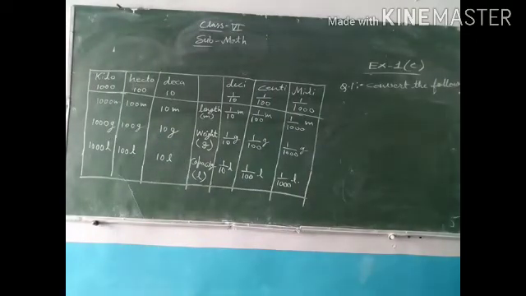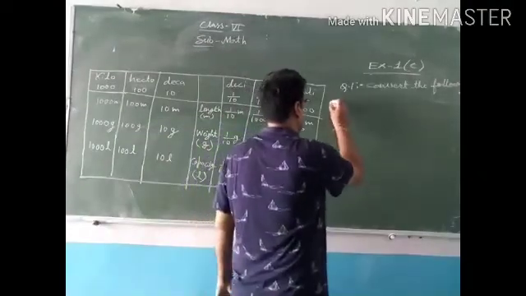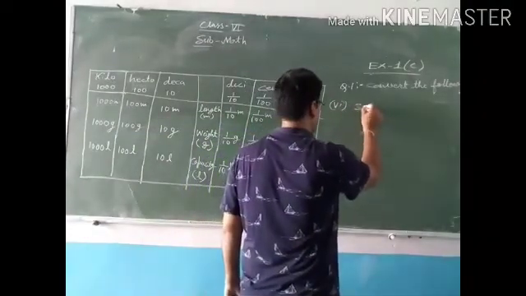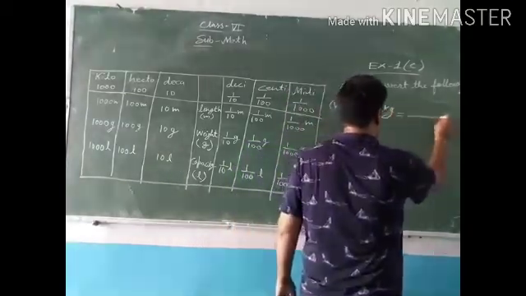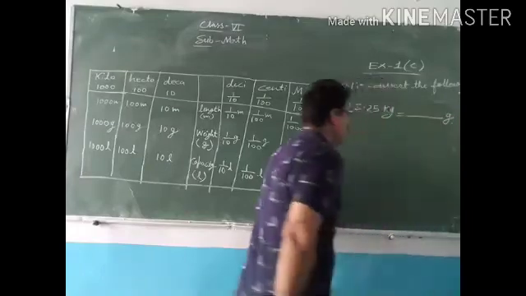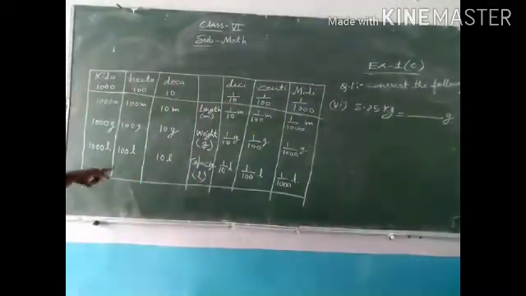Now 3.25 kilogram in gram. Okay, so now kilogram into gram.